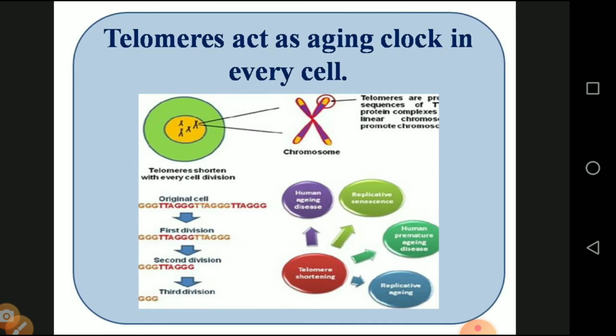Then the telomere acts as the aging clock of the cell. Do you know the question? What maintains aging in human age and the replication of senescence? In aging cells, the replication and aging is controlled by the telomere during cell division.